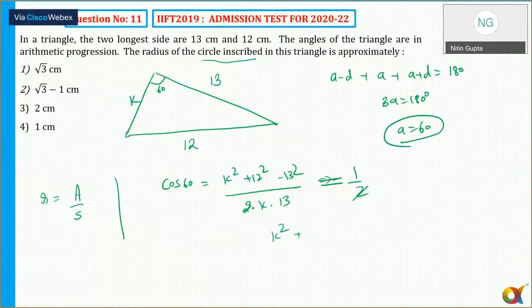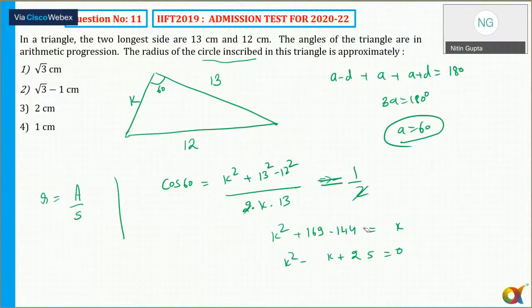I have written the equation wrong. It should be k square plus 12 square minus 13 square, so 144 minus 169 is minus 25. So the equation that comes is k square minus 13k minus 25.